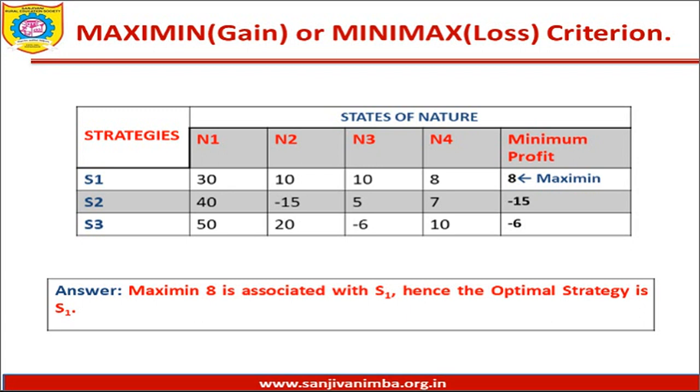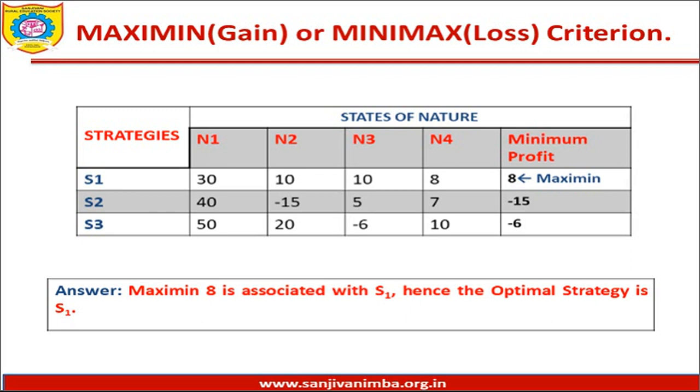As you can see, for strategy 1 there are 4 values: 30, 10, 10 and 8. Out of these, the minimum value is 8, corresponding to N4. You can see it in the last column. Secondly, for strategy S2, there are 4 payoffs: 40, minus 15, 5 and 7.